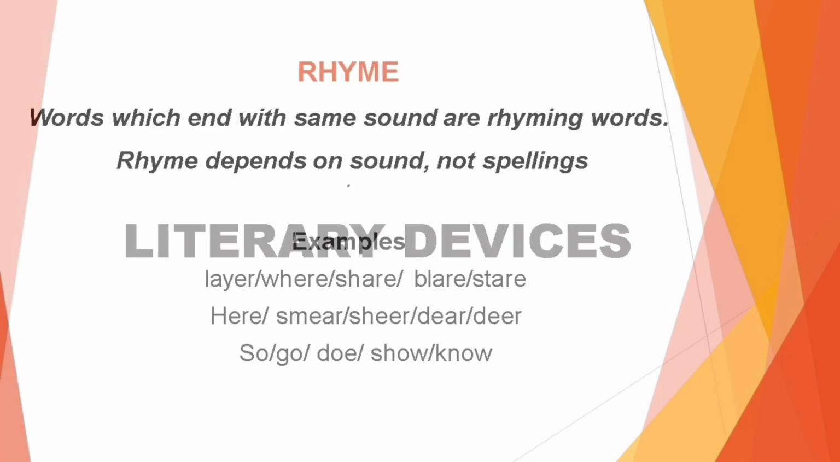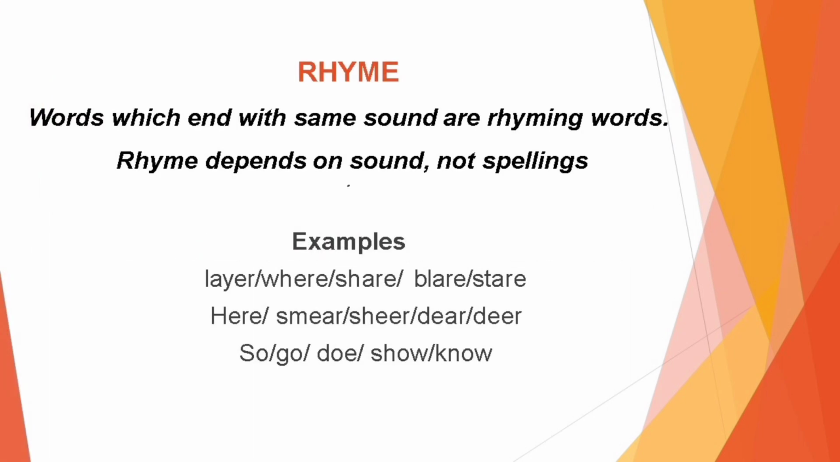The first literary device that we will take up is rhyme. Words which end with the same sound are rhyming words. Rhyme depends on sound, not spelling. For example, lair, wear, share, blare, stare. Here, smear, sheer, dear, dear. So, go, do, show, no. So here we can see that the rhyme has depended on sound and not the spellings.